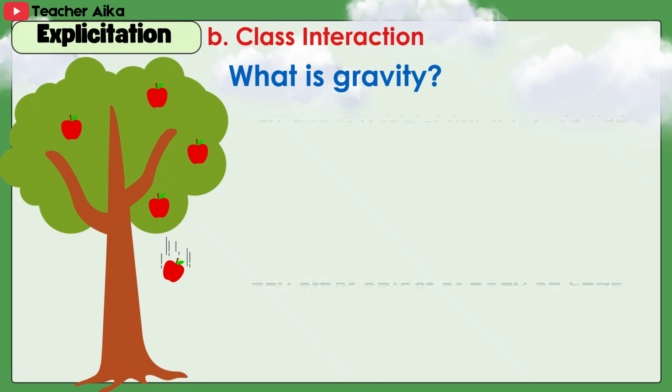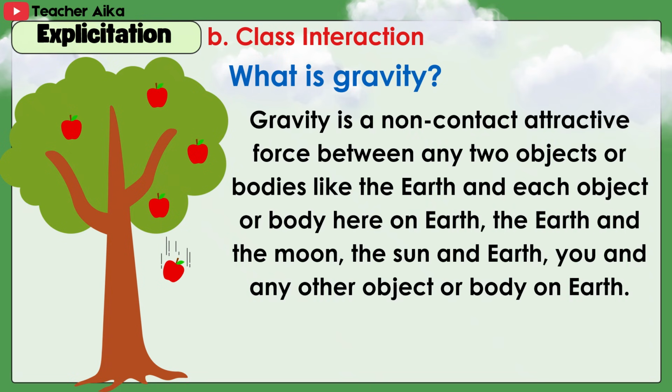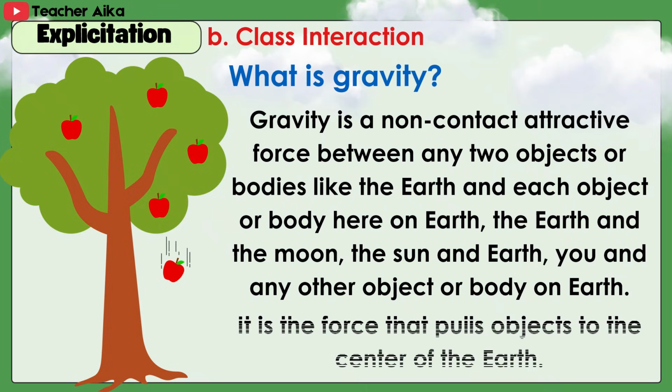What is gravity? Gravity is a non-contact attractive force between any two objects or bodies like the Earth and each object or body here on Earth. The Earth and the Moon, the Sun and Earth, you and any other object or body on Earth. It is the force that pulls objects to the center of the Earth.